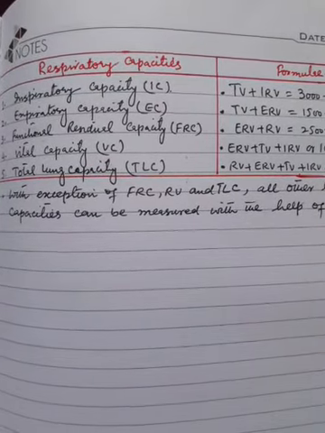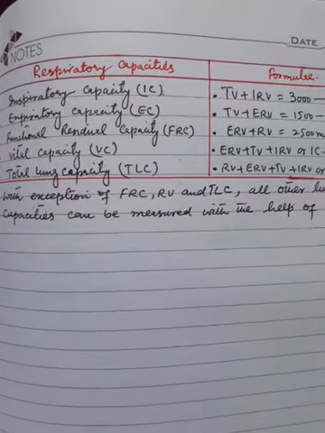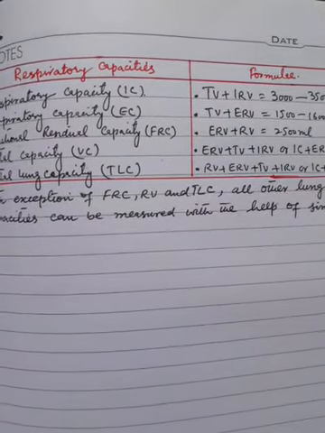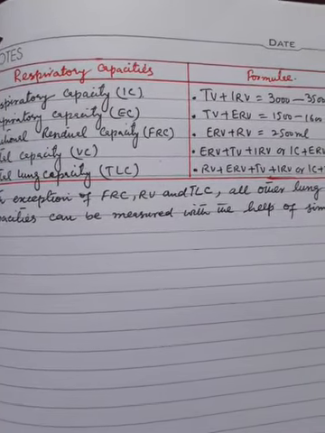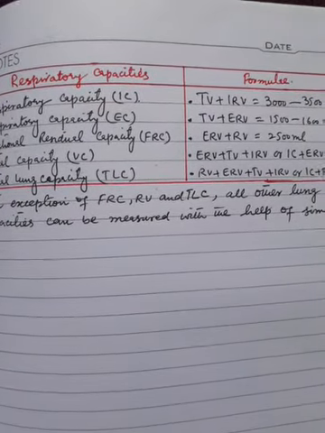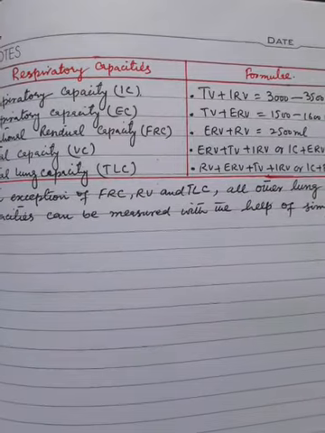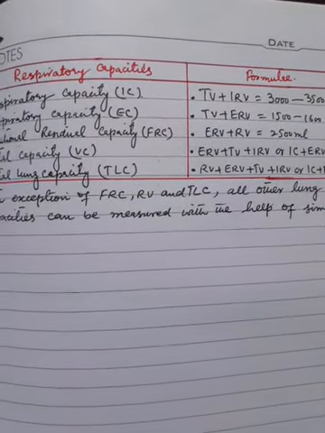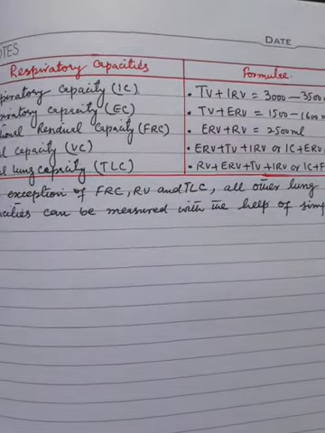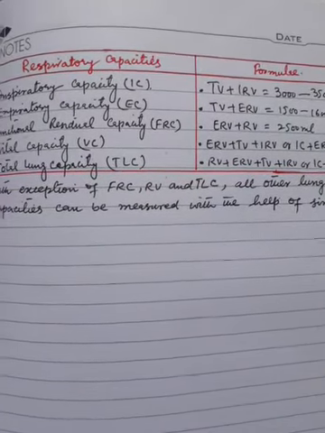Now, functional residual capacity, FRC. Its formula is ERV plus RV. ERV means expiratory reserve volume plus residual volume, RV, that is equal to 2500 ml.